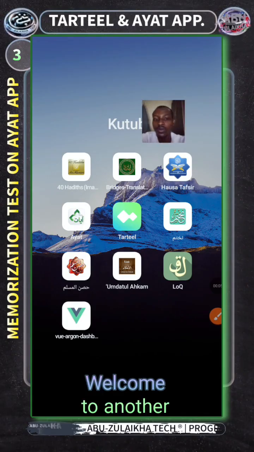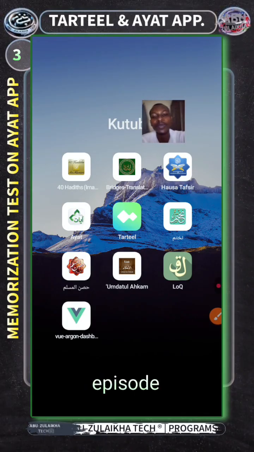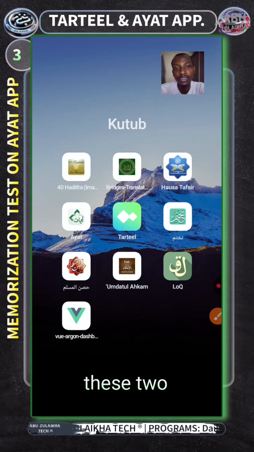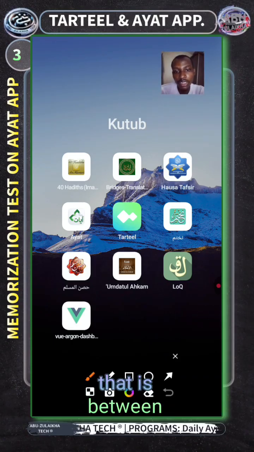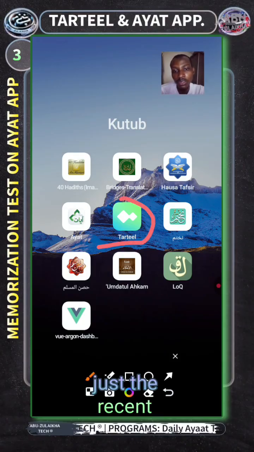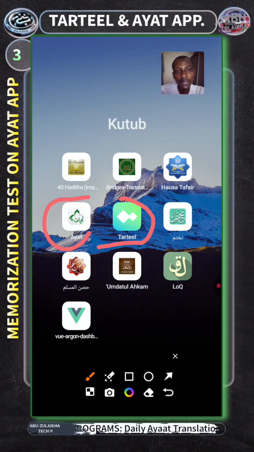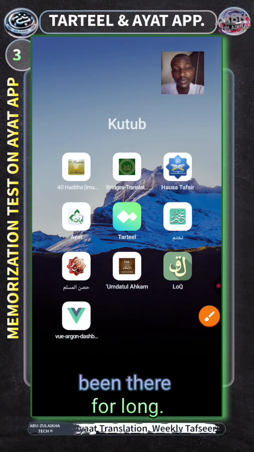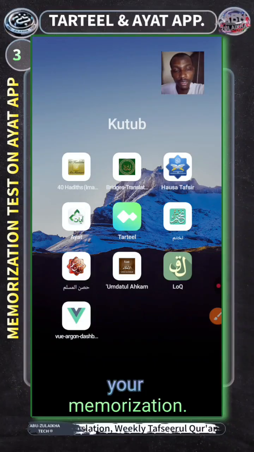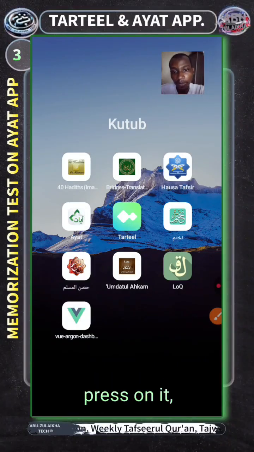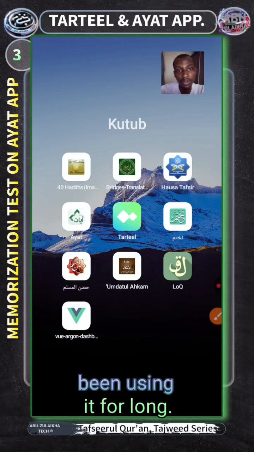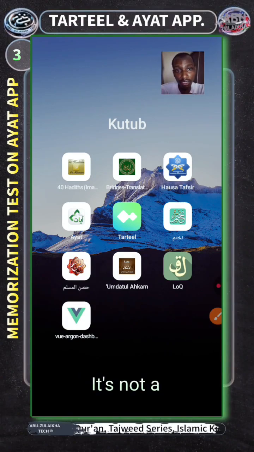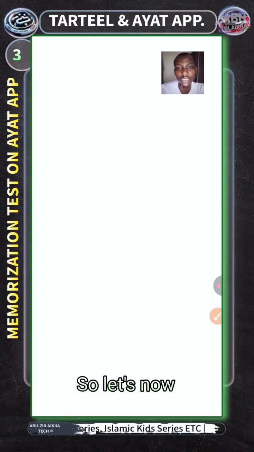You are welcome to this another episode where we are comparing these two apps, that is between Tartil, which is just the recent version with AI, then we have AYAT, which is the oldest version, which has been there for long. You can also test your memorization, right? Then let's now press on it, but that one I've been using for long. It's not a new installation. So let's now open it.